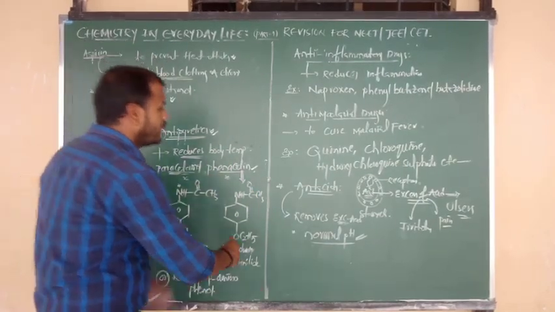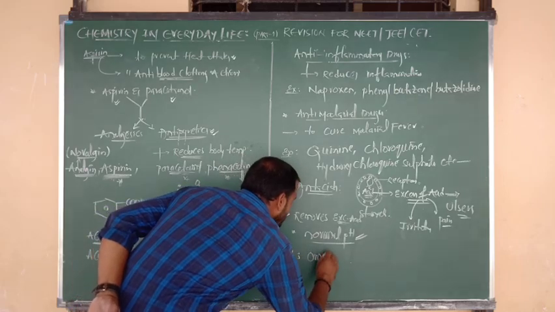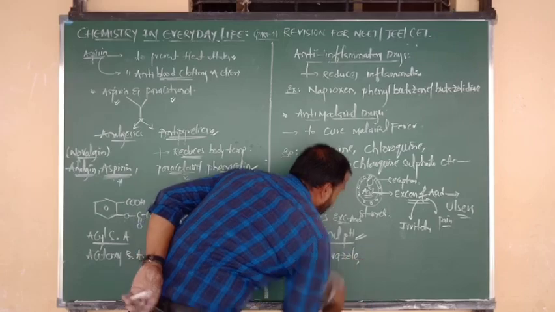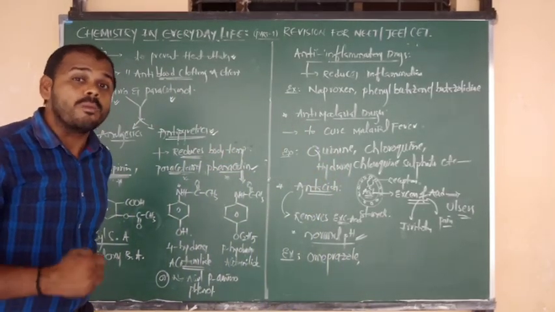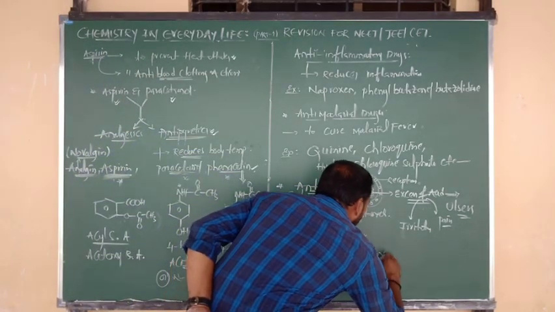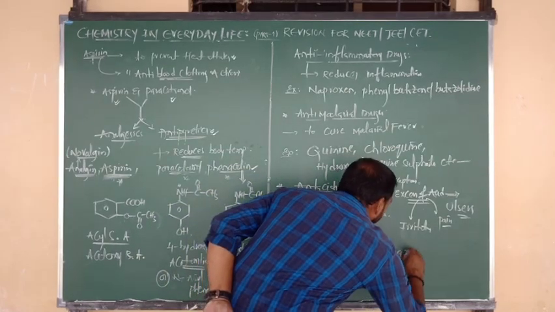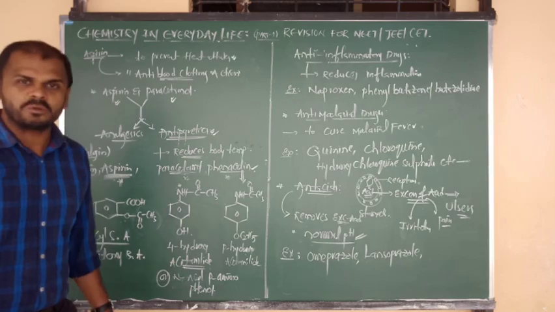Good. So what are the examples of antacids? Try to remember two medicines that are very important. One is omeprazole. You have to remember the name, so try to pronounce omeprazole. And one more, similar to this, is lansoprazole. One is omeprazole, one more is lansoprazole.